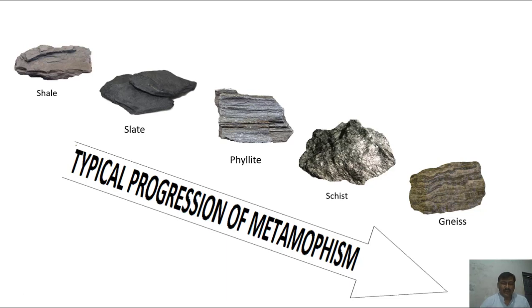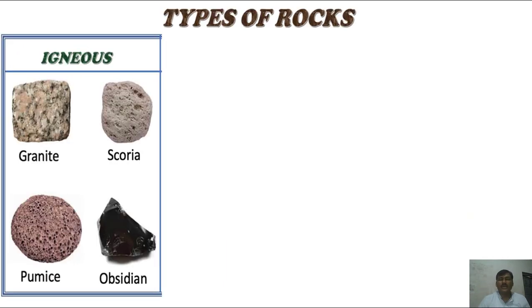And if more pressure and heat are exerted, it will become phyllite, and then schist, and finally gneiss. If more heat and pressure are exerted on this gneiss rock, it will convert to magma and lava, and it will become igneous rock.